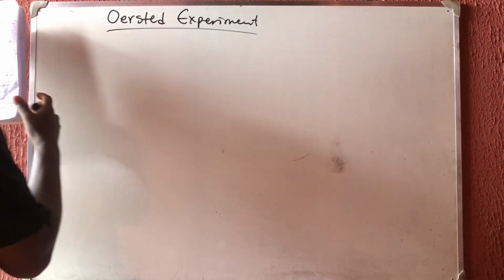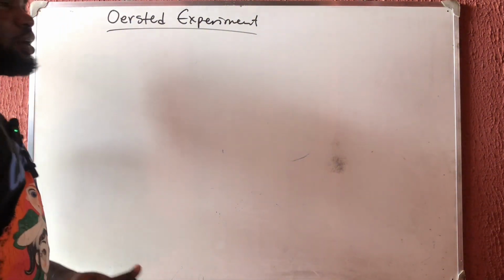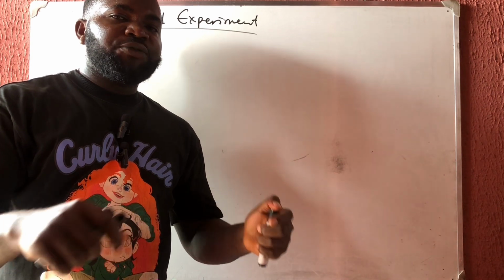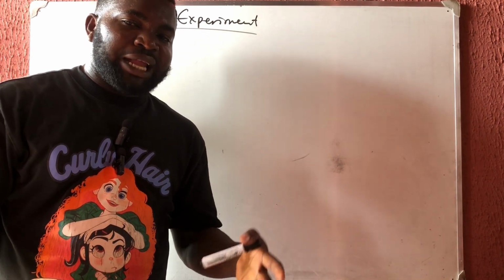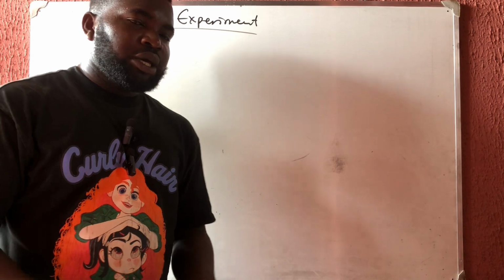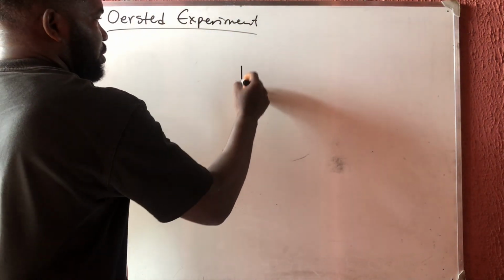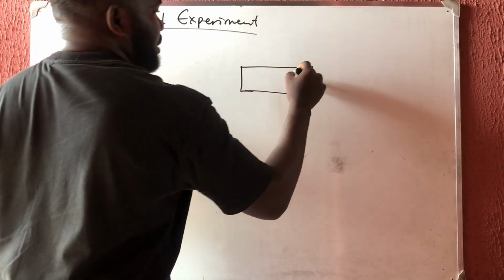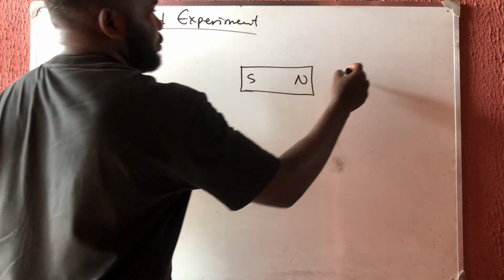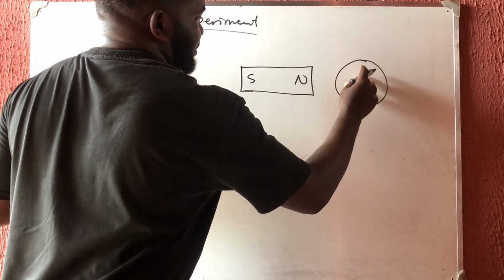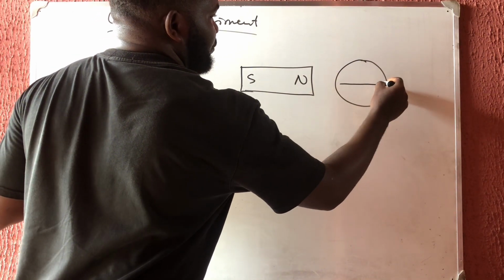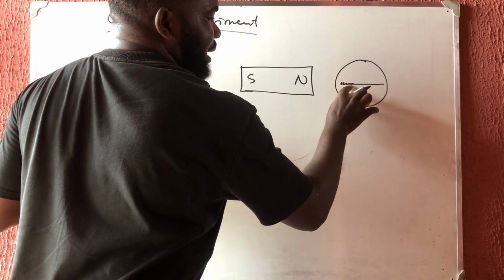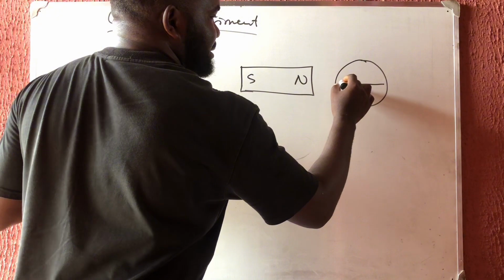Now, another thing you need to know, I forgot to tell you, is that to determine the strength or the direction of the magnetic field line, we use what we call a compass. When you have a magnet like this, maybe this is the north and this is the south, if you drop a compass here, a compass is a material that has a magnet inside of it, and that magnet has the red sign as the north pole, and the black sign as the south pole.